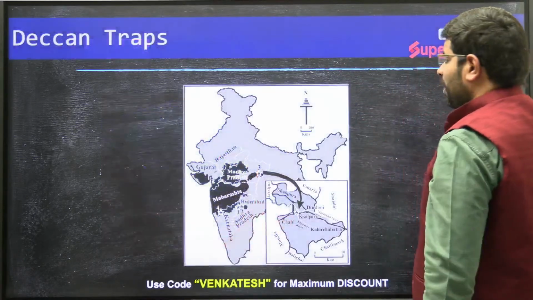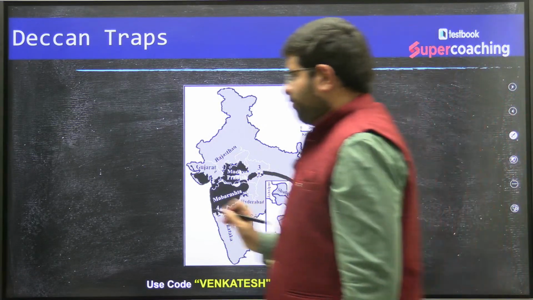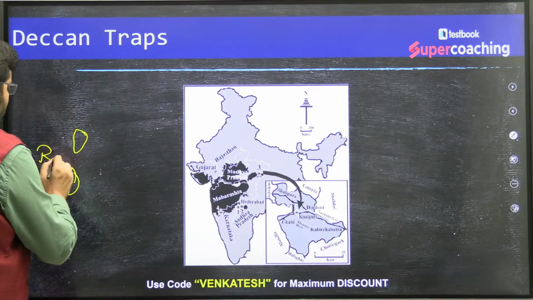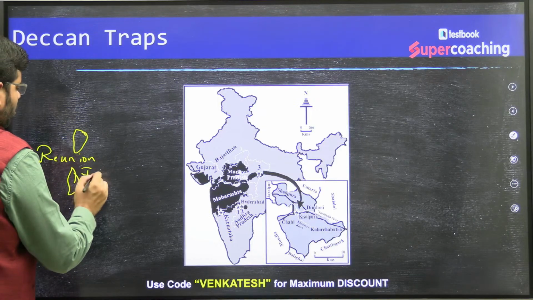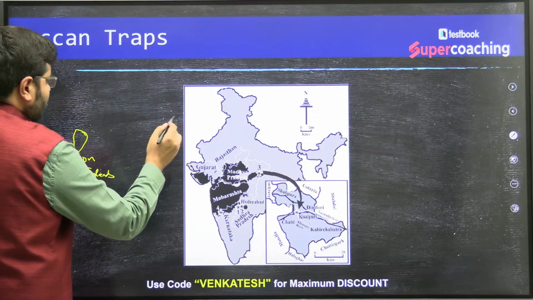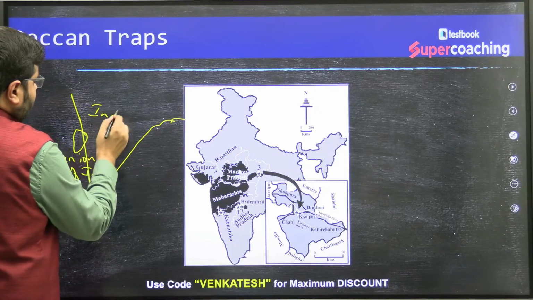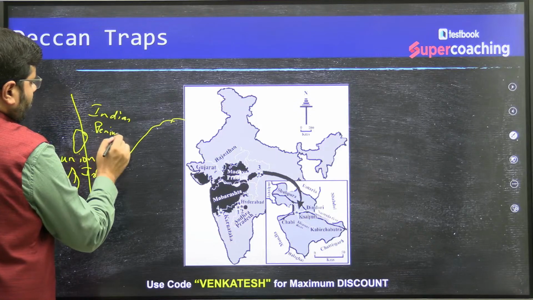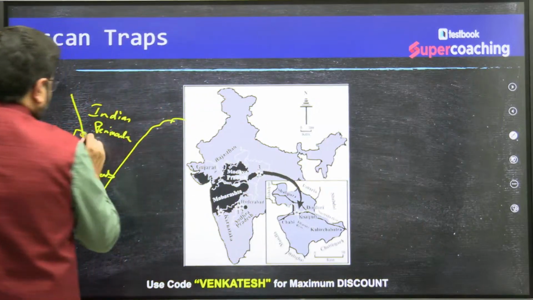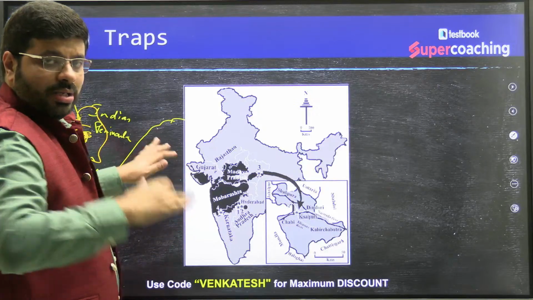Similarly, when the Deccan Plateau was formed, what we have observed is that there are hotspot volcanic islands in the Indian Ocean called the Reunion Islands. When the Indian Peninsula was nearer to this region, this is when you find the volcanism which created the Deccan basalt. And slowly, see, imagine what is happening.